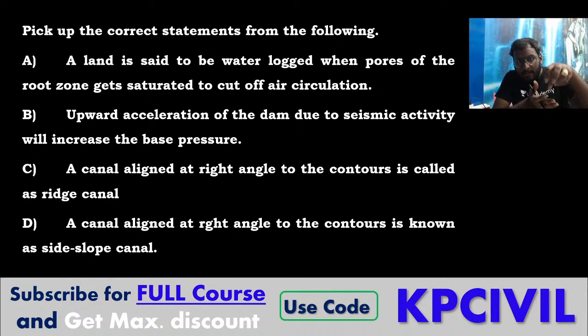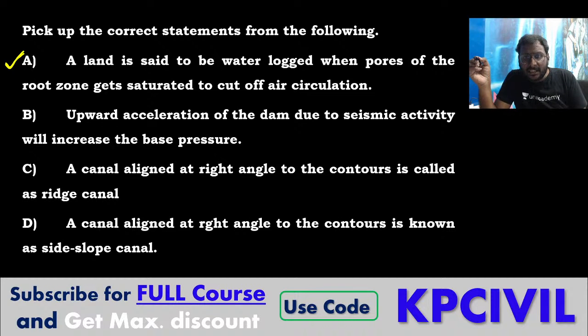Land is waterlogged when all pores of the root zone get saturated with water, so air circulation is cut off. Waterlogging leads to accumulation of more and more water in the soil pores, which leads to removal of air, lack of air in the voids. A is correct.